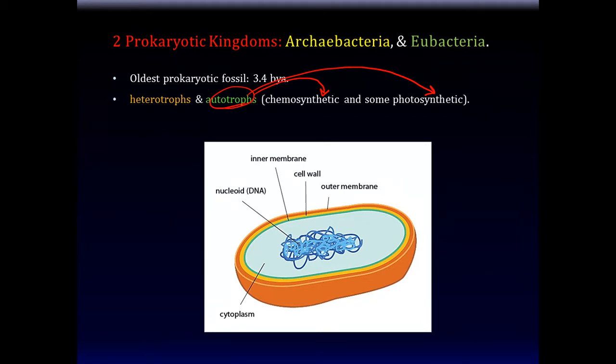Now, if this is a general shape of a bacteria, if you recall from before, bacteria have a thick cell wall, and then they have a membrane. We're going to simplify. We're going to have a membrane and a cell wall, and they have DNA material in a nondescript nucleus-type area without a surrounding membrane. That's the nucleoid area. And they have a cytoplasm. So this is a cartoon representation of the basic structure of a bacteria.